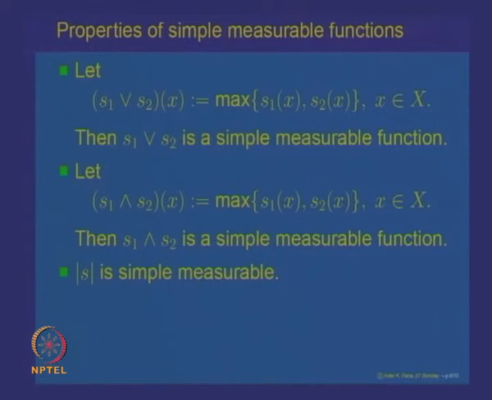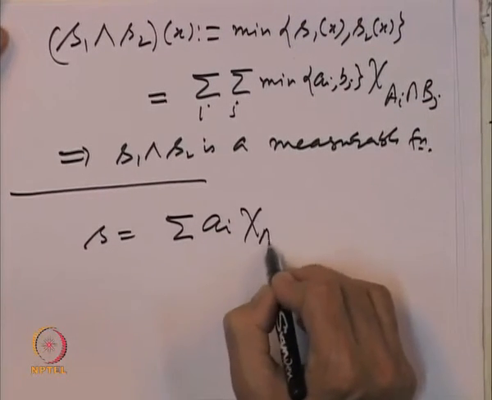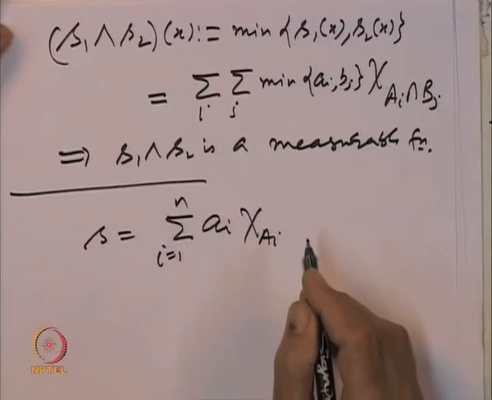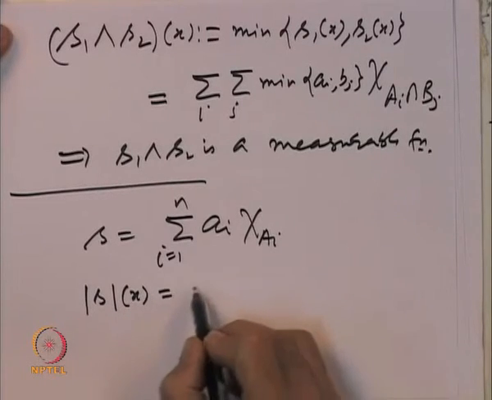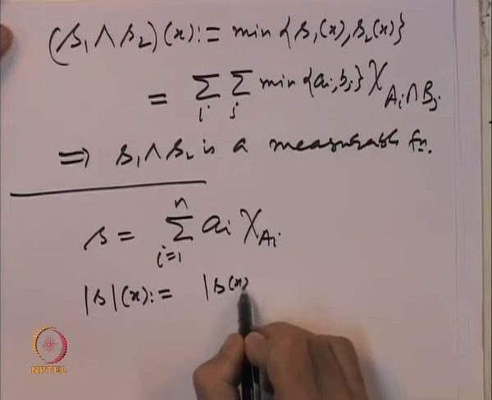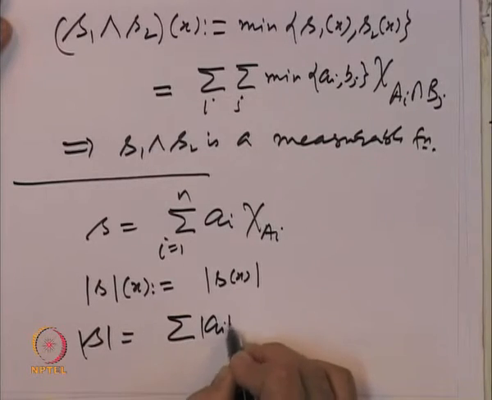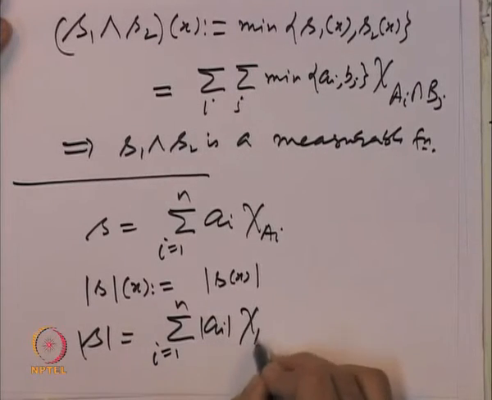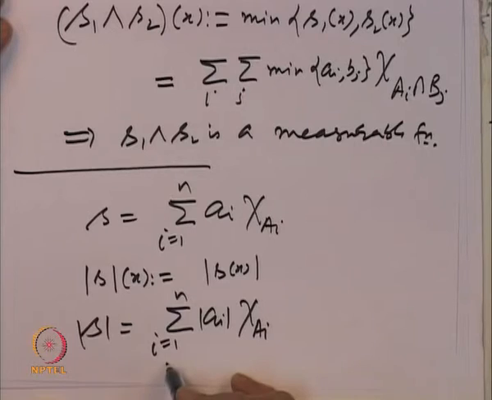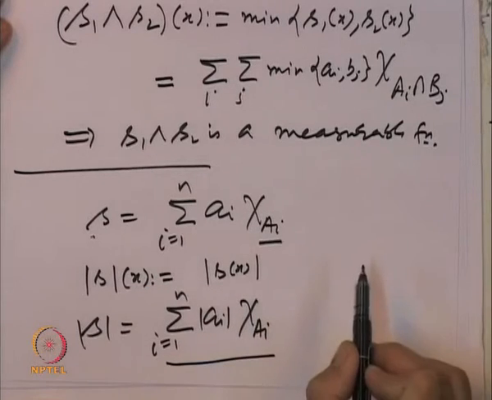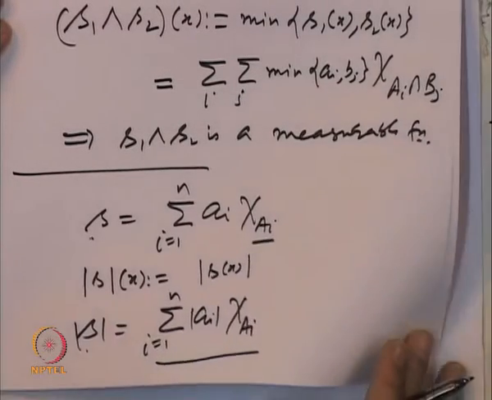One can also look at it this way: if S is equal to sigma A_i chi of A_i, i from 1 to n, then what is mod S? Mod S is a function defined at x to be equal to mod of S of x. So mod S is nothing but sigma mod of a_i, i equal to 1 to n, times the indicator function of A_i. So this also is measurable, because if S is measurable, each A_i is a measurable set, and mod S is a linear combination of indicator functions of sets which are measurable.